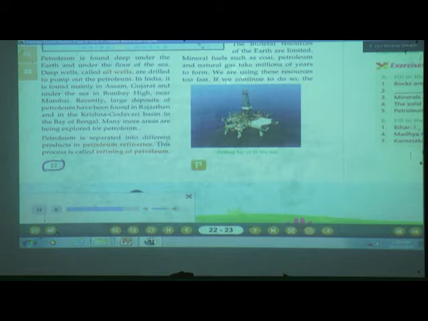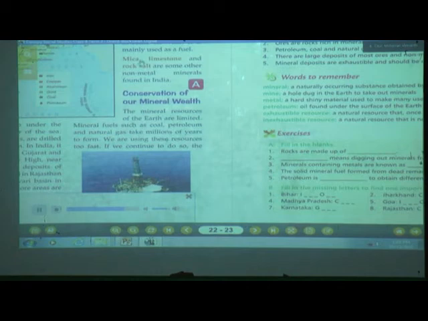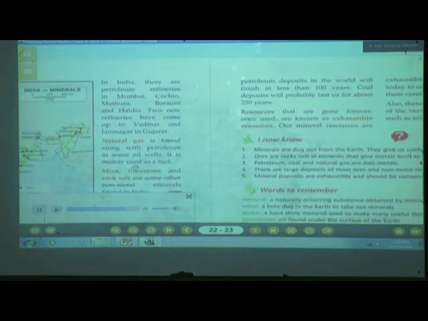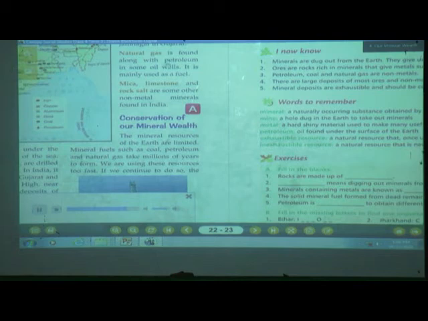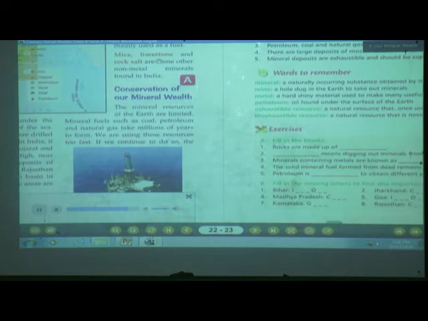Petroleum is separated into different products in petroleum refineries. This process is called refining of petroleum. In India, there are petroleum refineries in Mumbai, Cochin, Mathura, Baramani and Haldia. 2 new refineries have come up in Vadinad and Jamnagar in Gujarat. Natural gas is found along with petroleum in some oil wells. It is mainly used as a fuel. Mica, limestone and rock salt are some other non-metal minerals found in India.